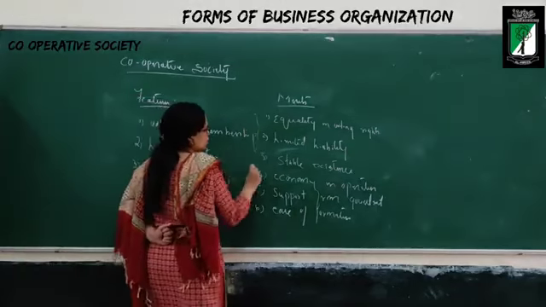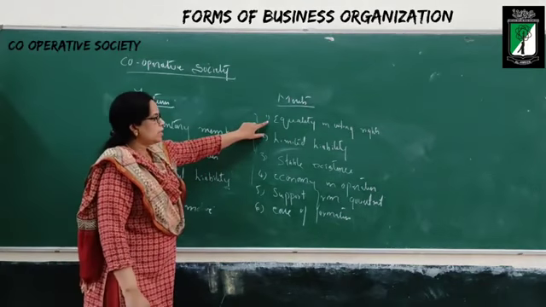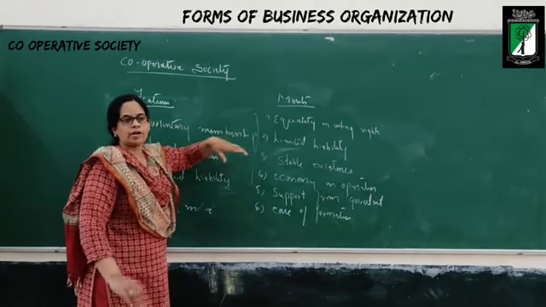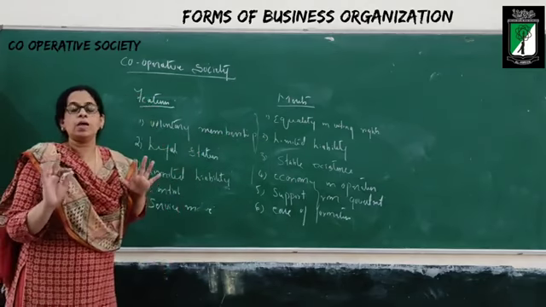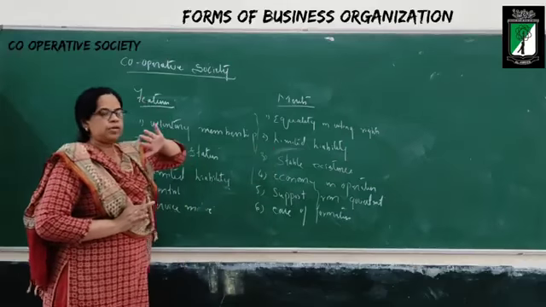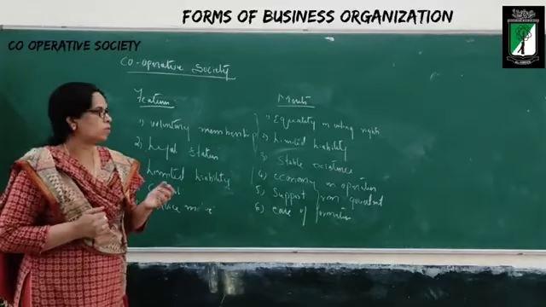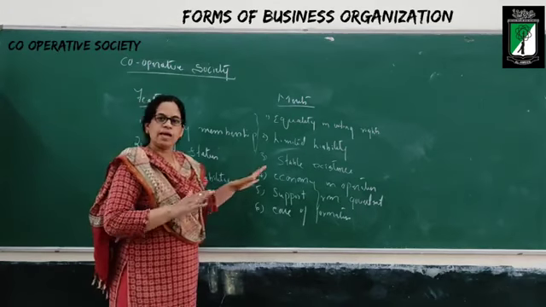Dear students, these are the merits of cooperative society. What is the first one? Equality in voting. All the members are given equal opportunity to vote. Limited liability: the liability of the members is limited to the amount of capital they have agreed to contribute. Stable existence.